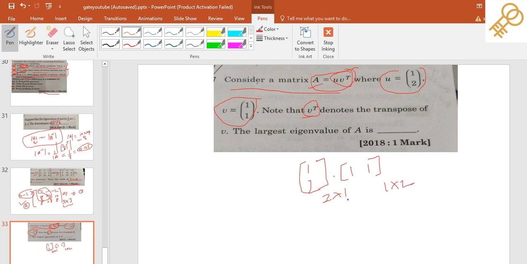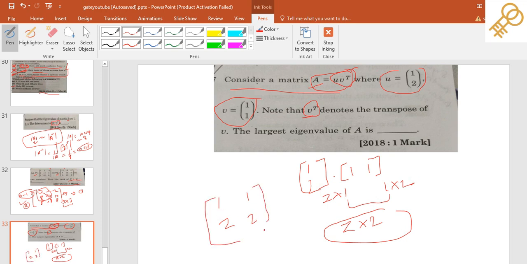Now see, the inner orders are equal, so definitely the multiplication can be done and the order will be 2 cross 2, right? So you will find this will be 1 and again 1, and again 2 and 2. This will be your final multiplication of these two matrices.